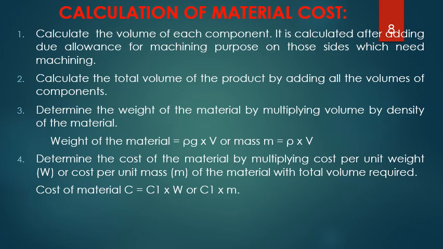That's how I can calculate C1 into W, where C1 is the cost of one unit weight or the unit mass multiplied by the total mass of that particular part, which was calculated by using the formula density into volume. This is how I calculate the direct material cost.